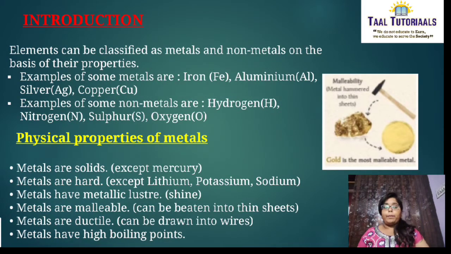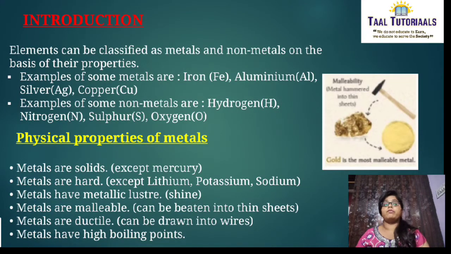See, what are the appearances or physical properties of metals we'll see here. First of all, metals are solids, except mercury. Every metal is a solid. Only mercury has an exception. Next, metals are hard except lithium, potassium and sodium. Then metals have metallic luster. That is, they have shine. Metals shine. And metals are malleable, that can be beaten into thin sheets. Metals are ductile, that can be drawn into wires.